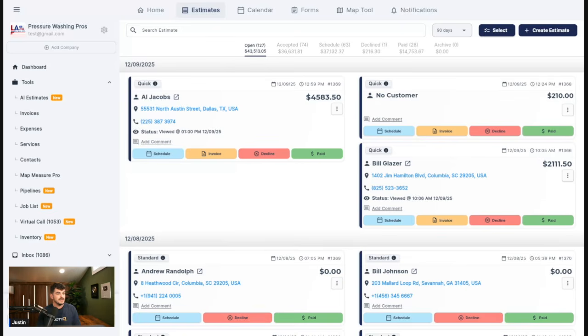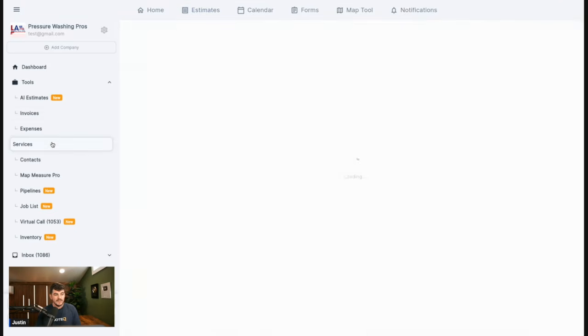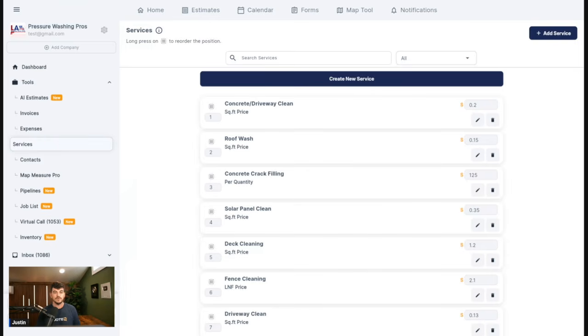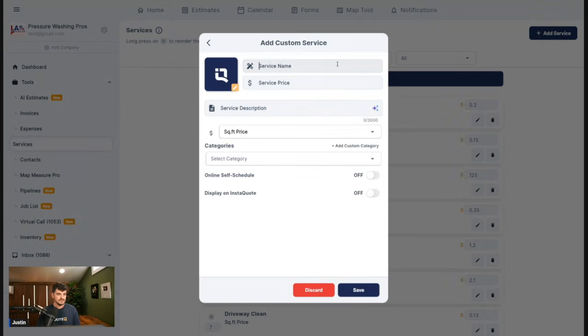The next thing I want to take a look at is our new autocomplete that we just added in. So this one can come in handy in a bunch of different places where you have to write text in for customers. So what I'm going to do is create a new service here. This one is going to be called wood deck staining. And we'll create a service price for this, which would be hard. I guess we could do a square footage price. I don't even know what a square footage price on a wood deck cleaning would be. So we'll just say 7.